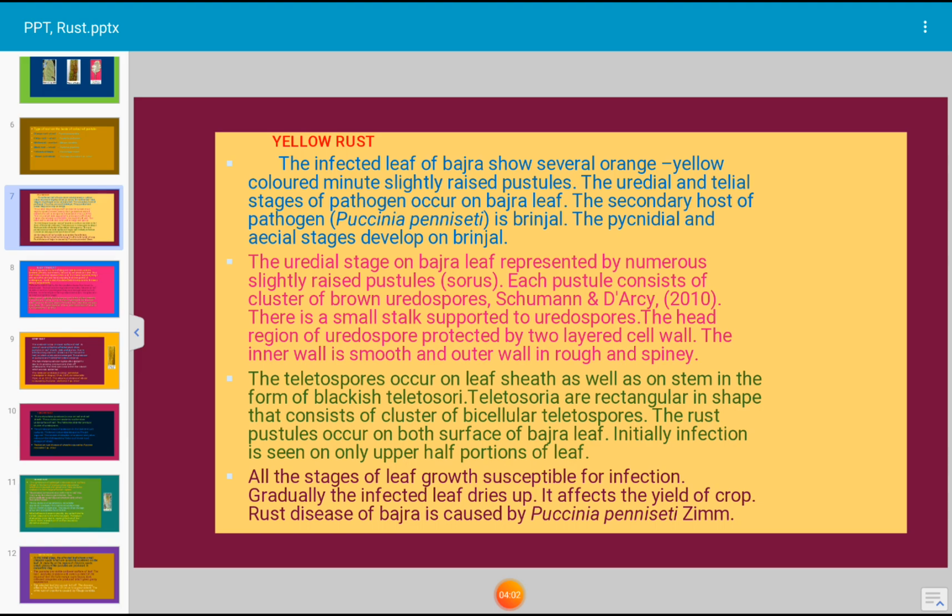The teliospores occur on leaf sheath as well as on stem in the form of blackish telia. Telia are triangular in shape and consist of clusters of bicellular teliospores. The rust pustules occur on both surfaces of the bajra leaf. Initially, infection is seen on the upper half portion of the leaf.